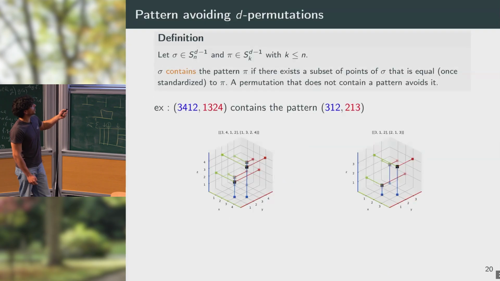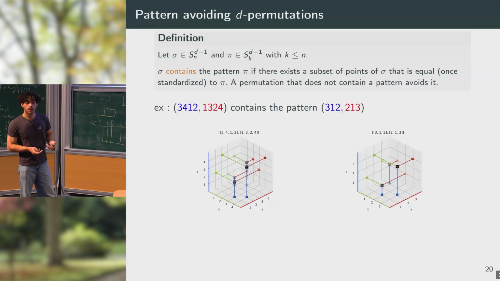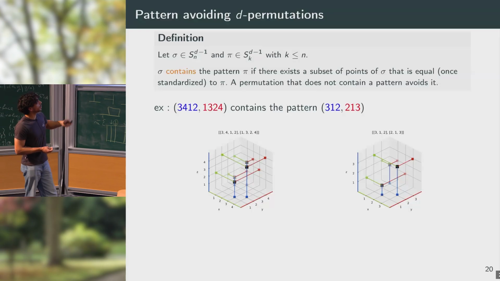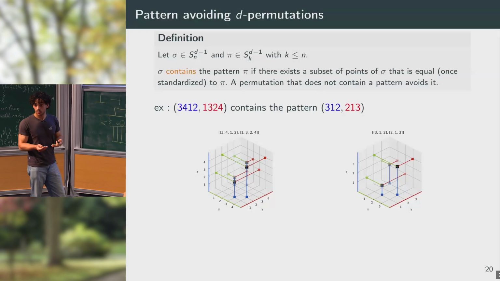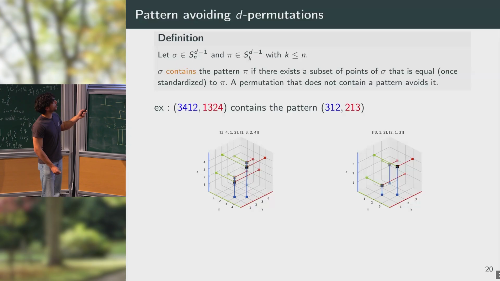Then, in such a matrix, you can consider patterns to avoid. So we say, given a D permutation, that it avoids a smaller D permutation called a pattern if it does not contain it, and it contains a smaller D permutation if there is a subset of the points of your permutation that has the same configuration as the pattern.